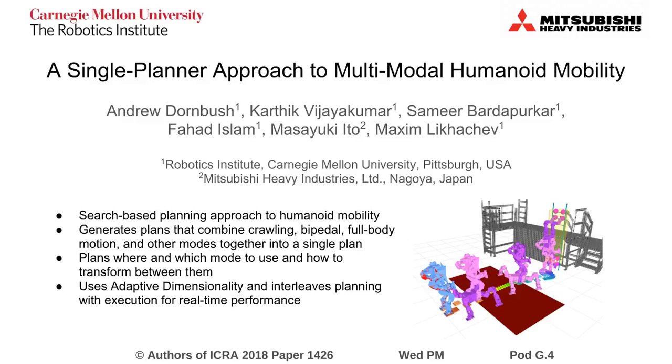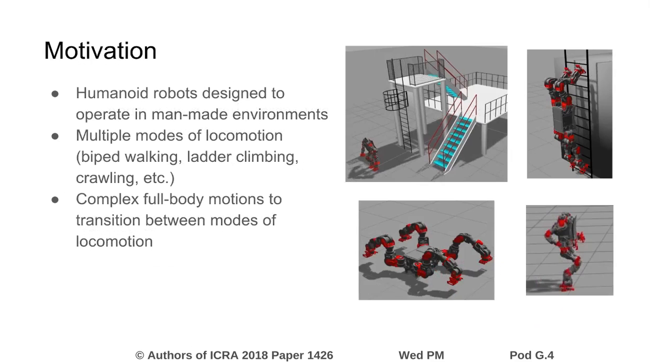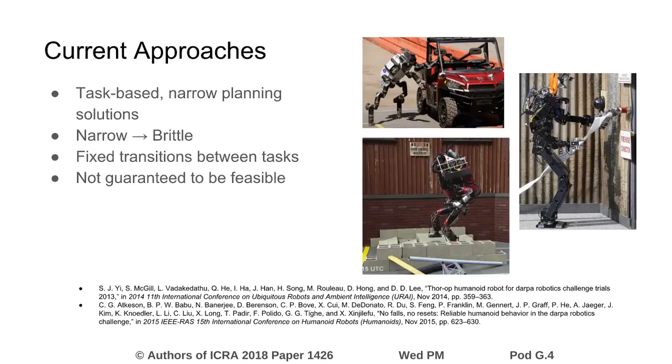This work presents an approach to planning for multimodal humanoid mobility. In this work, we consider the problem of mobility planning for a humanoid robot. Humanoid robots are often designed to operate within man-made environments and, similar to humans, possess several different modes of mobility. These mobility modes and the transitions between them involve complex full-body motion.